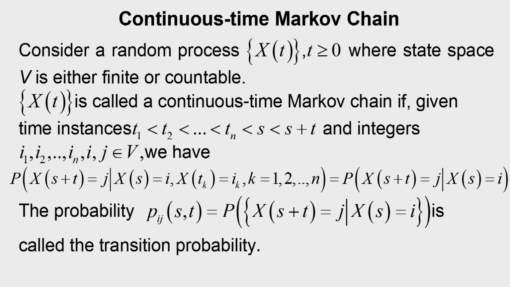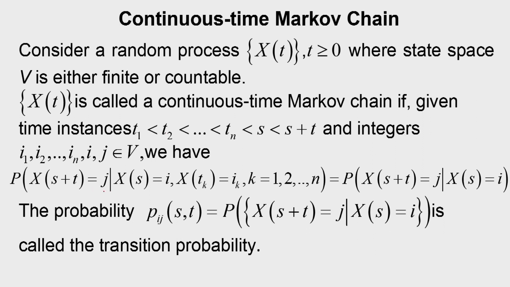We have now the condition for CTMC, same as the definition of Markov process, that is probability of X(s plus t) equal to j, given that X(s) is equal to i and remaining instances X(tk) is equal to ik, k equal to 1, 2 up to n. So, this is the conditional probability we want to find out. This is same as probability of X(s plus t) equal to j, given that X(s) is equal to i.